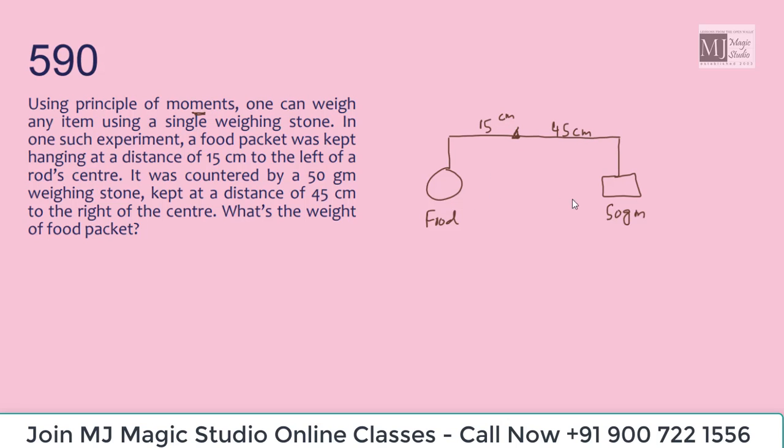If this is in balance, then according to the principle of moments, the distance into the weight into the sine of the angle, which is torque, is not required in this case, because in aptitude type questions that much physics is not required. So we can simply calculate this as weight of food into 15 centimeter equals weight of this stone into 45 centimeter, the distance from the fulcrum. So weight of the food would be 50 into 3, that is 150 grams.